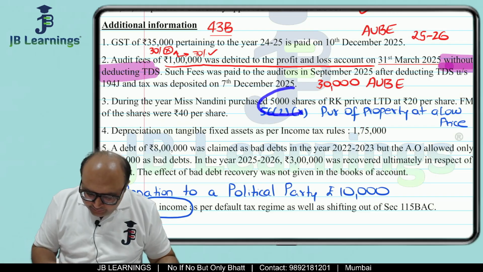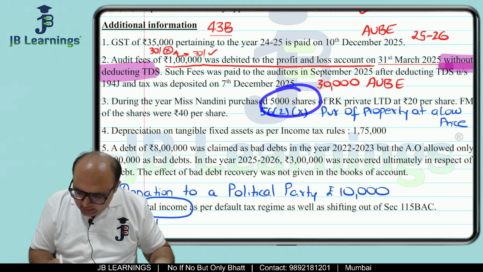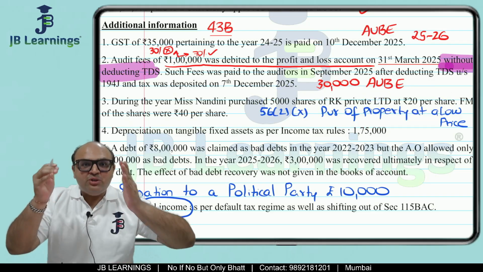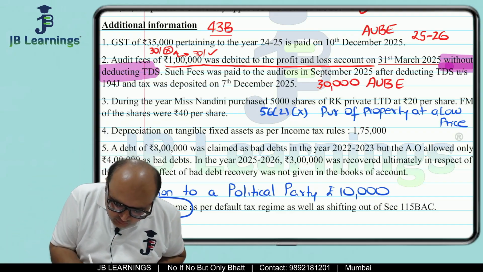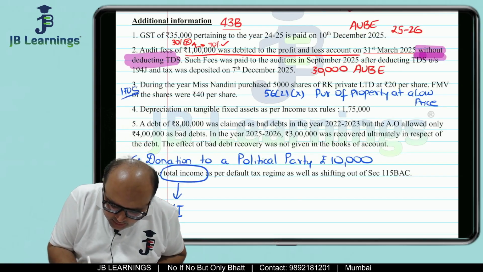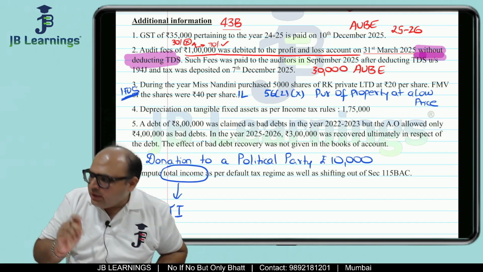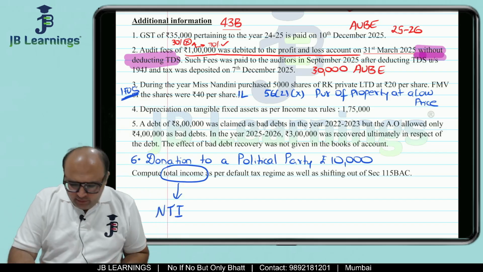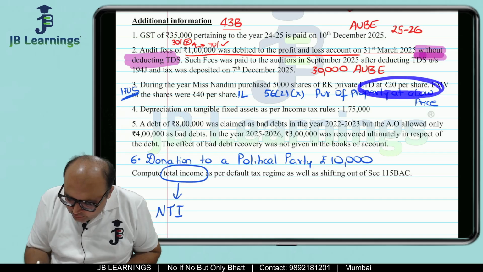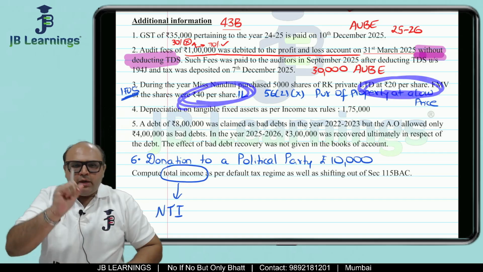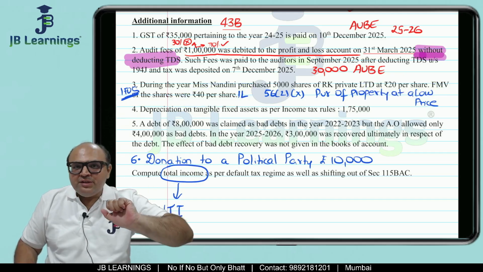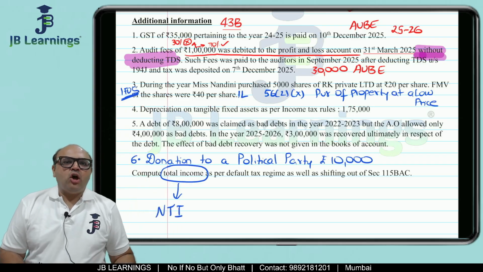So friends, now see, this is 5,000 shares. Fair market value 40, purchase at 20. This would be income from other sources, friends. And you know how much would be income from other sources? Income from other sources would be 1 lakh rupees. How did I get 1 lakh? 5,000 shares. For each share, they gave 20 rupees, but the market price was 40. So 5,000 into 20 comes to 1 lakh. This difference is more than 50,000. Entire amount would be income from other sources.